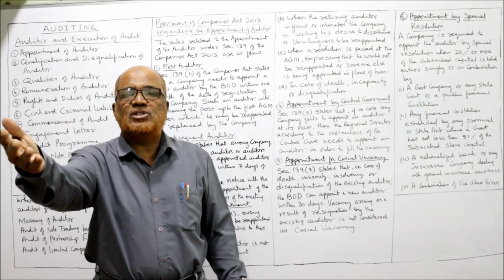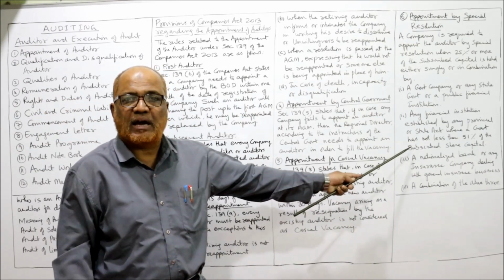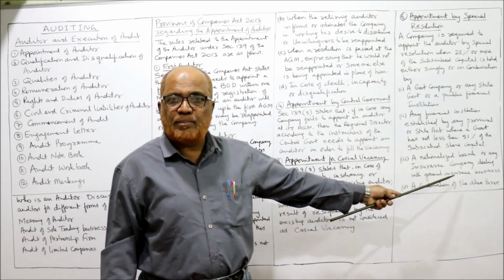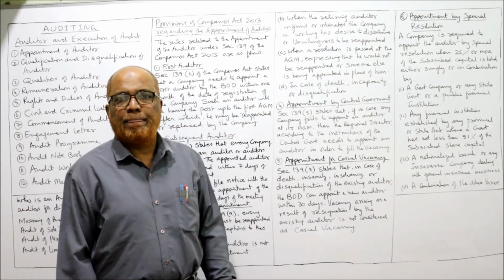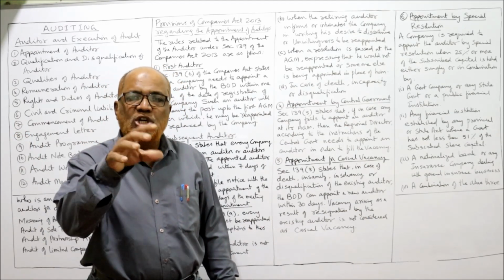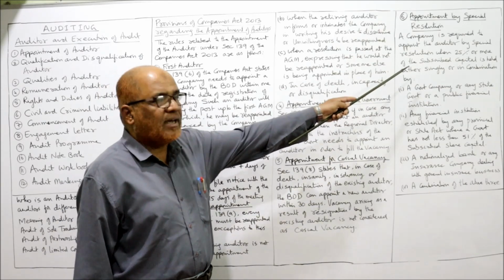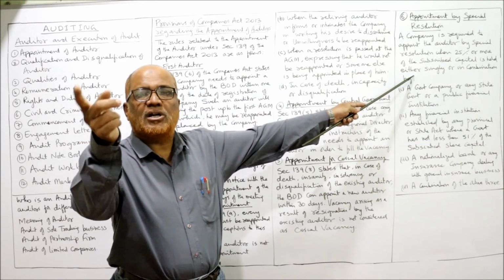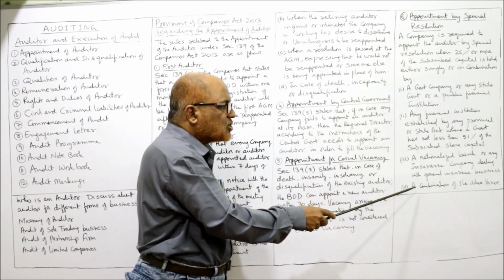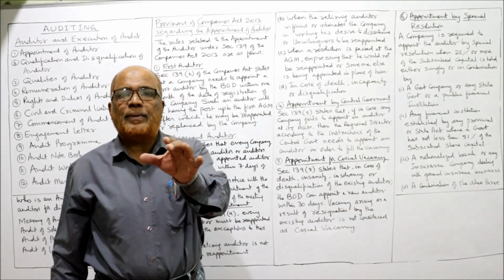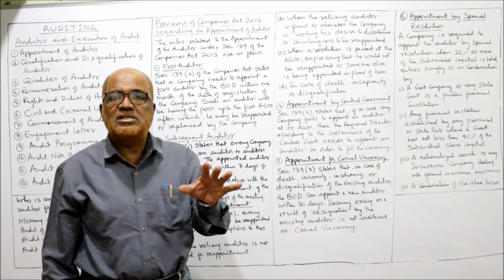Then last one, a nationalized bank or an insurance company dealing in general insurance business. So if a company has 25% or more of subscribed capital held by any of these three, or a combination of these three, the auditor will be appointed by passing a special resolution.